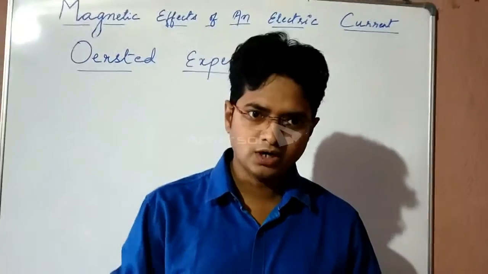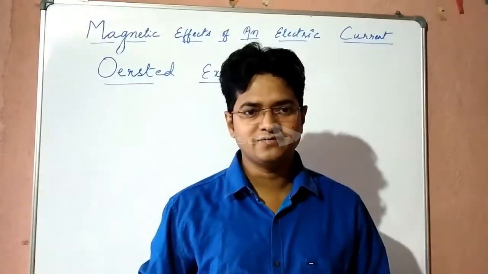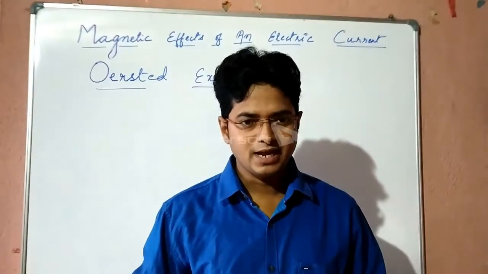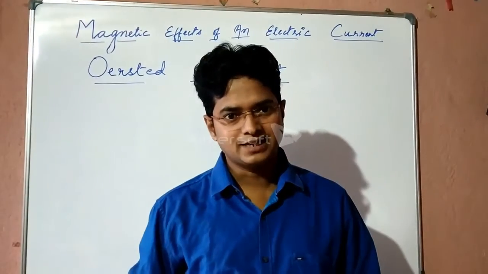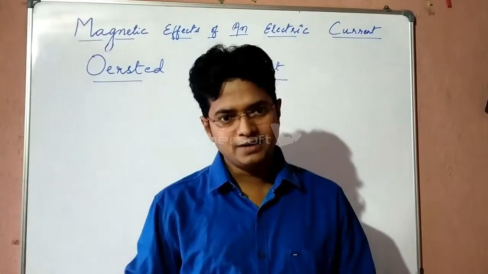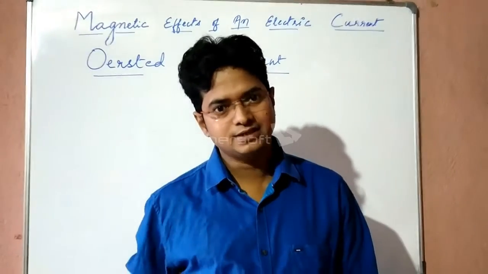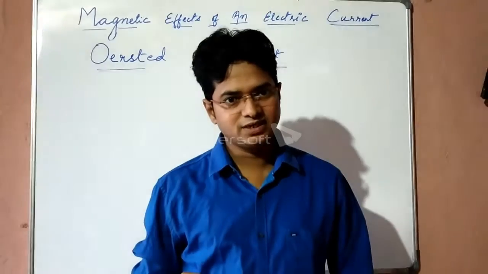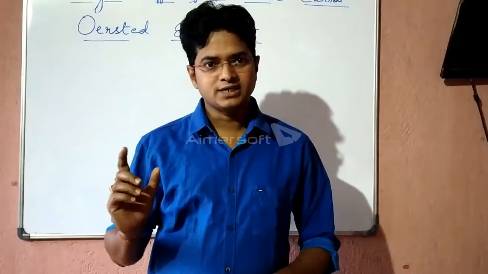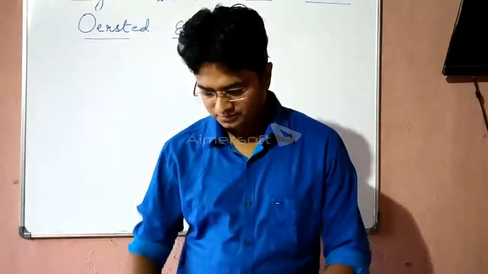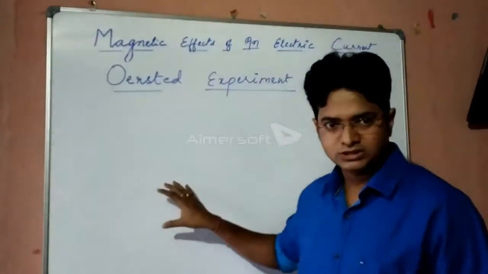So he thought that there is something which results in the deflection of the magnetic needle, and he worked on that, and he discovered that if the current passes through a current carrying conductor, around the current carrying conductor an imaginary magnetic field is formed, because a magnet can only deflect another magnet. So in steps I will explain you about the Oersted experiment.